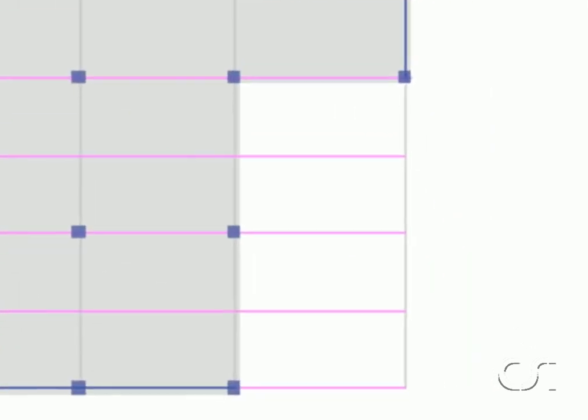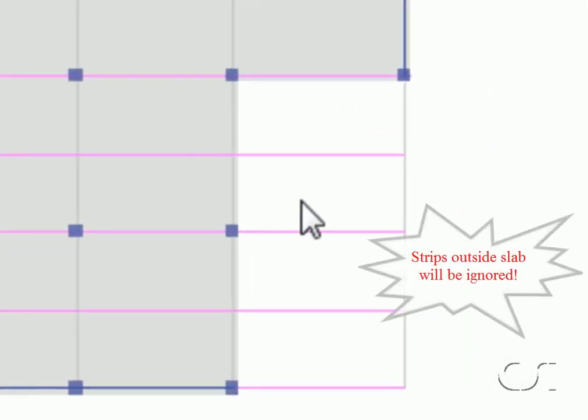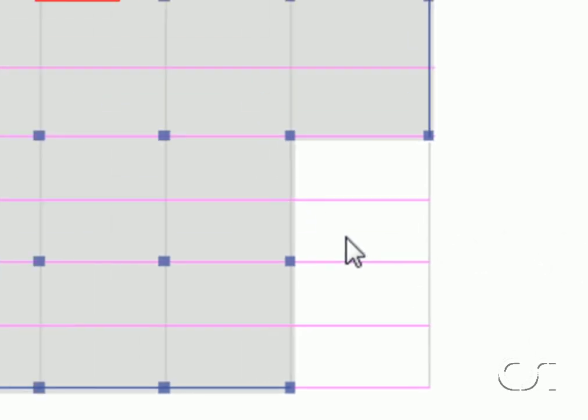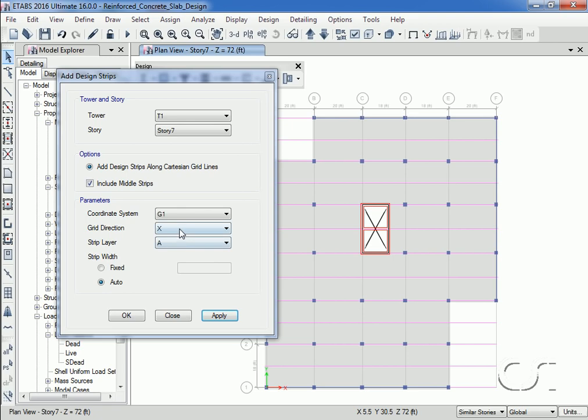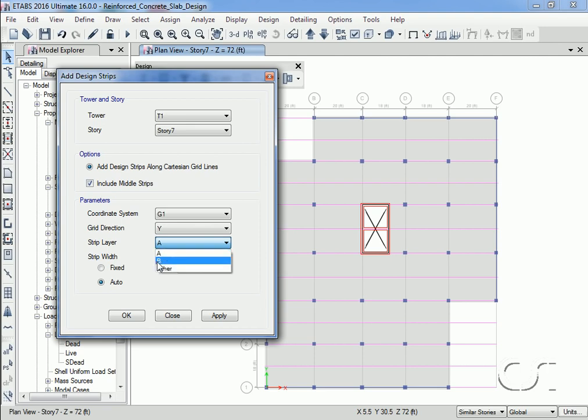Although the strips extend beyond the slab, they will be ignored by the program when integrating the forces and determining the reinforcing. Now we will add the design strips in the Y direction, which will be for layer B.